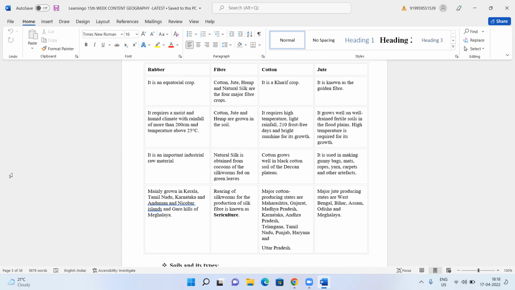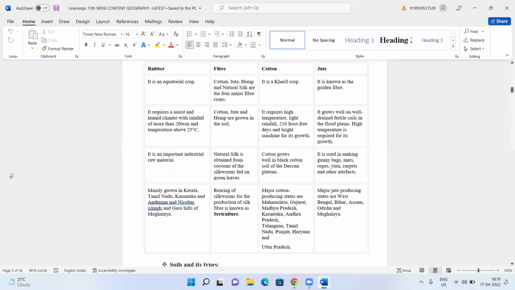Cotton grows well in the black cotton soil of the Deccan Plateau. Mostly Maharashtra and I think Andhra Pradesh are popular for this. The major cotton producing states are Maharashtra, Gujarat, Madhya Pradesh, Karnataka, Andhra Pradesh, Telangana, Tamil Nadu, Punjab, Haryana, and Uttar Pradesh also.